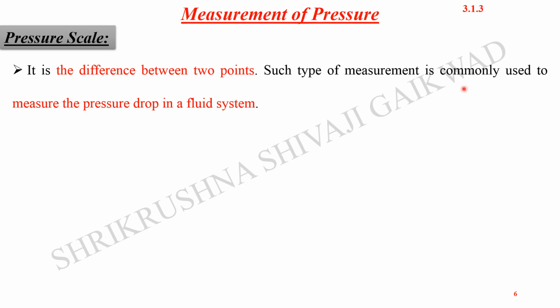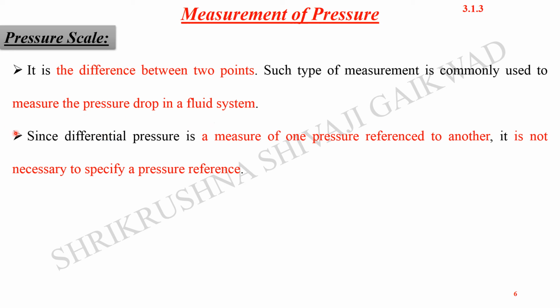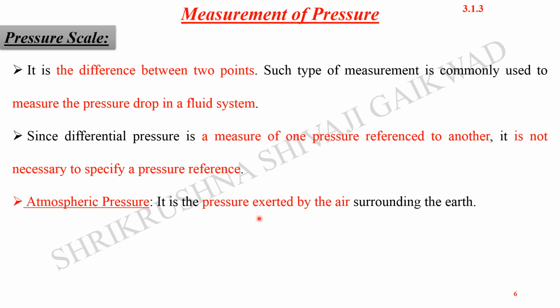Such a measurement is commonly used to measure the pressure drop in a fluid system. Since the differential pressure is a measure of one pressure relative to another, it is not necessary to specify a pressure reference.